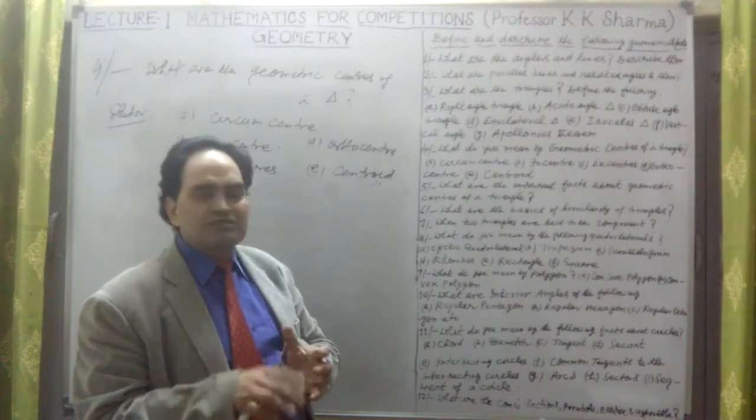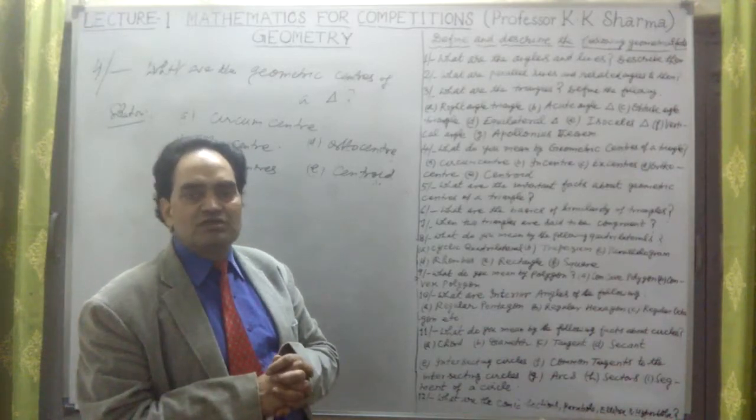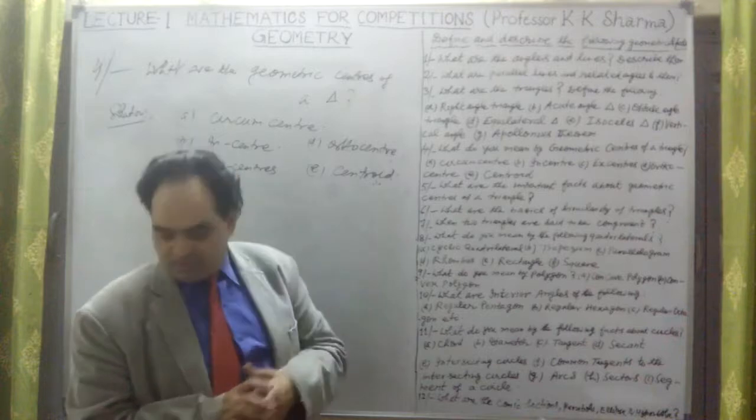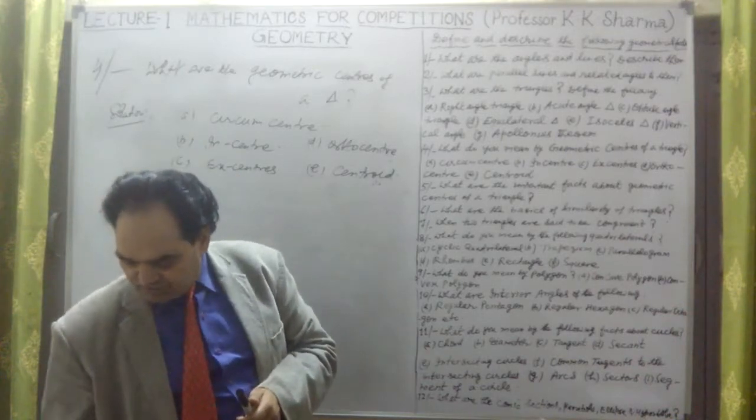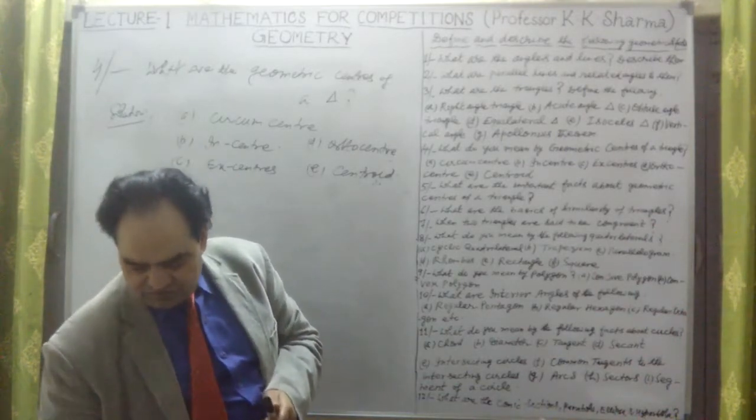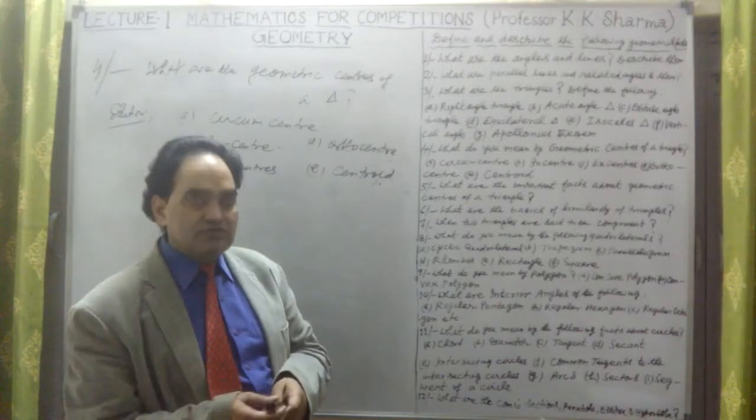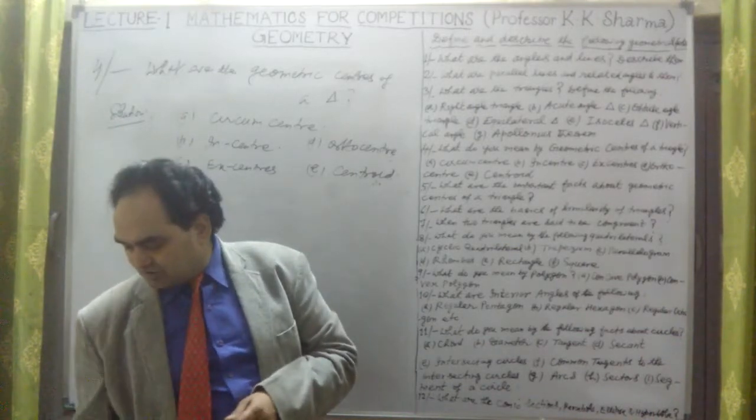This is known as the incircle. We will discuss that later by drawing everything, the graph as well as the value of the incenter.